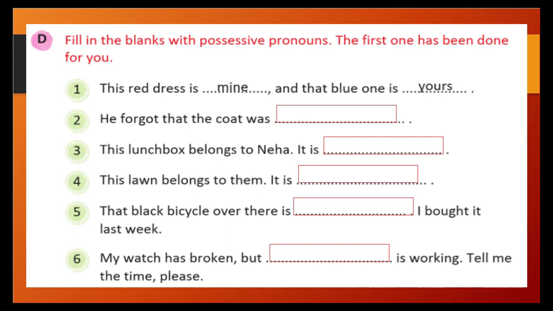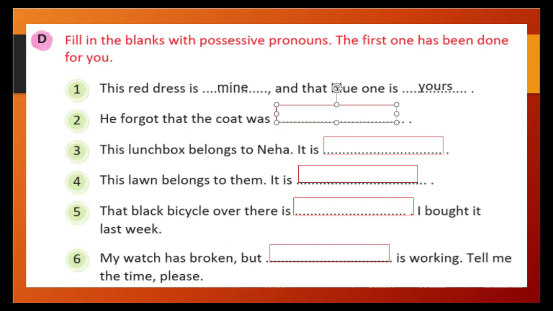So this red dress is mine and that blue one is yours. Mine and yours show the possessive pronoun. He forgot that the coat was mine or his, right? His is the correct one.